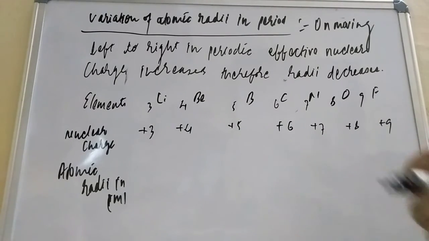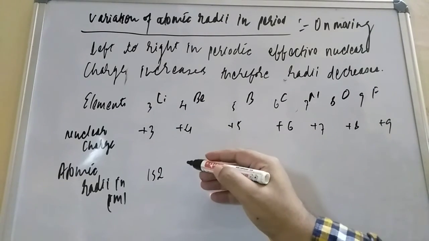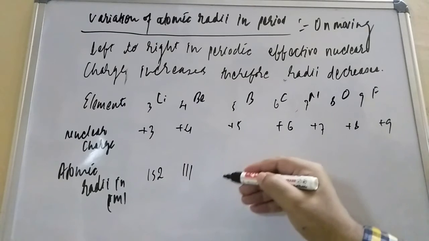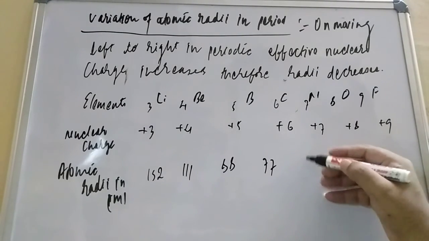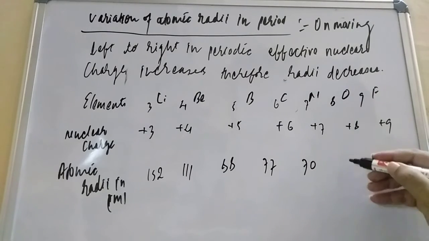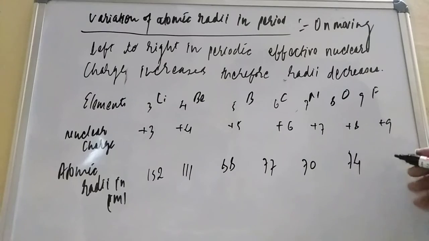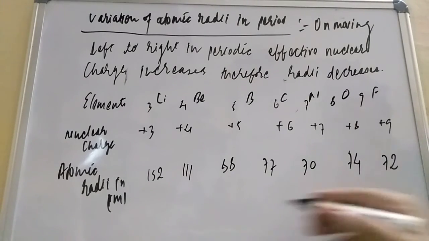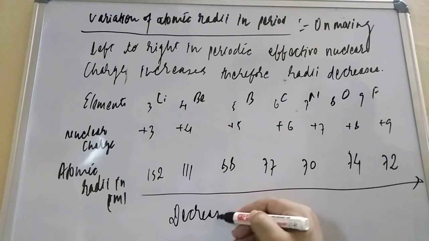More positive charge, they pull the electron strongly. So the more the positive charge, the smaller the radii. The radii given are 152 picometer for lithium, 111 for beryllium, 88 for boron, 77 for carbon, 70 for nitrogen, and for oxygen, because of pairing of electrons, a little more radii, 74, and fluorine is 72. So almost what we are finding is a decreasing order of radii